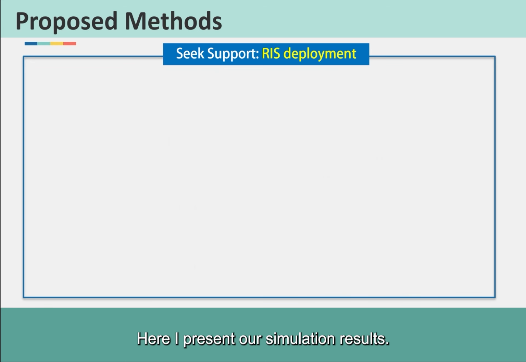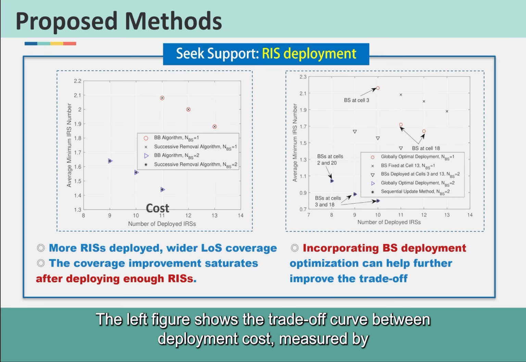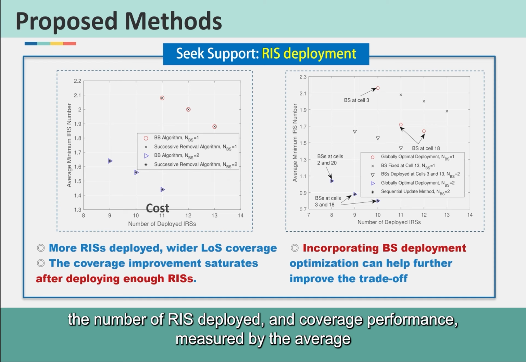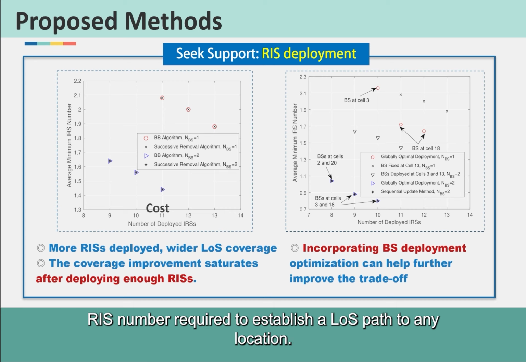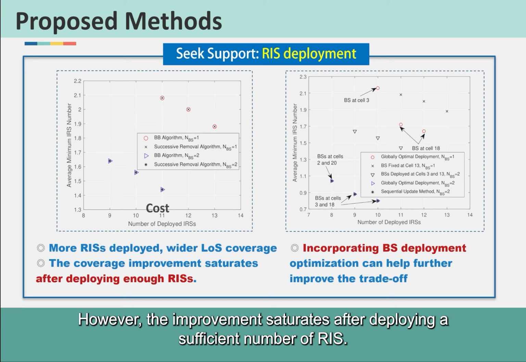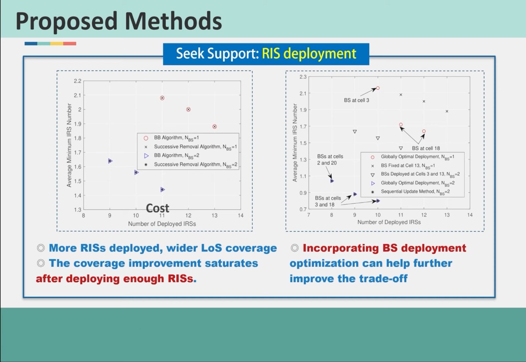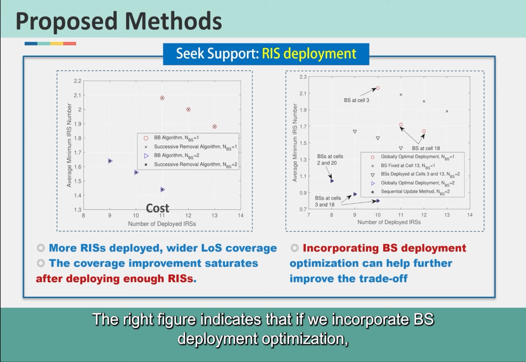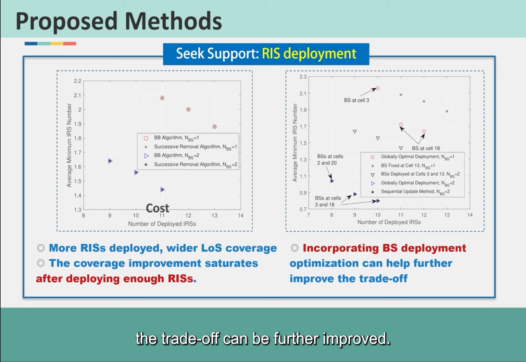Here I present our simulation results. The left figure shows the trade-off curve between deployment cost, measured by the number of RIS deployed, and coverage performance, measured by the average RIS number required to establish a loss path to any location. As more RIS are deployed, the coverage improves. However, the improvement saturates after deploying a sufficient number of RIS. The right figure indicates that, if we incorporate the deployment optimization, the trade-off can be further improved.